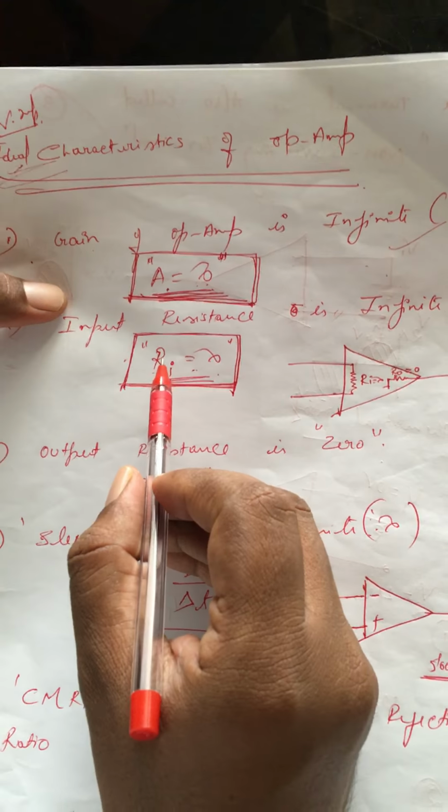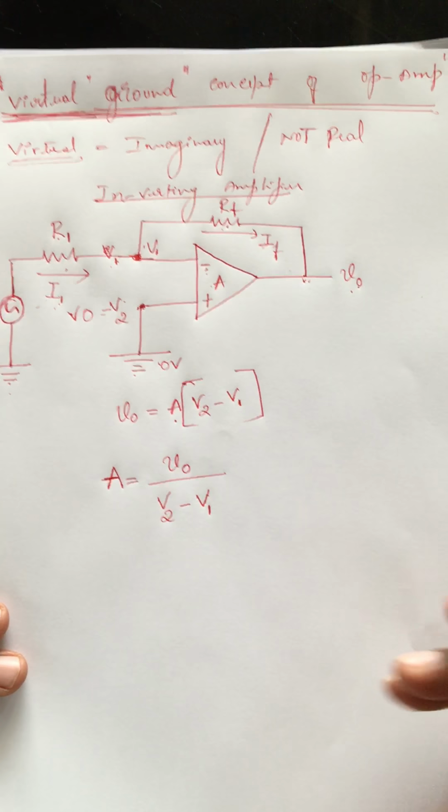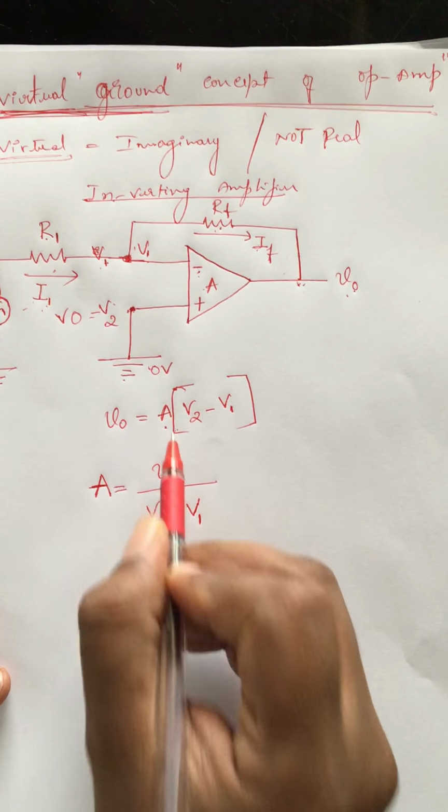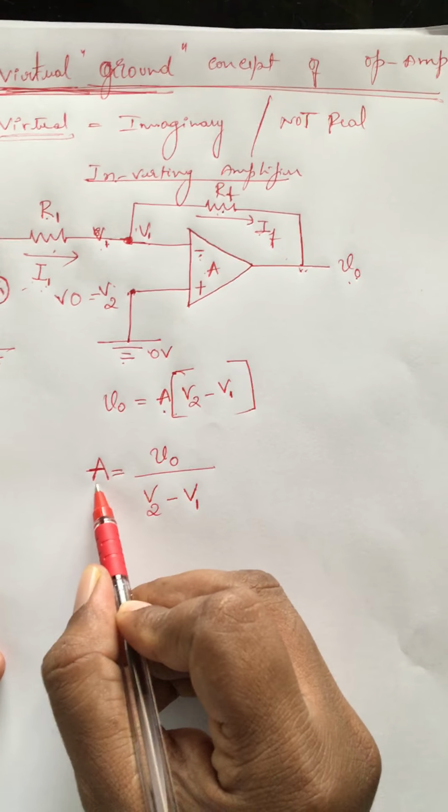Now, look here. If I rewrite this equation for gain, I'm supposed to take this whole thing which has been multiplied with the gain to the other side. When I take it to the other side, it will be divided, because it is in multiplication now. So the gain will be V0 divided by V2 minus V1. I've just rewritten the above equation for gain.